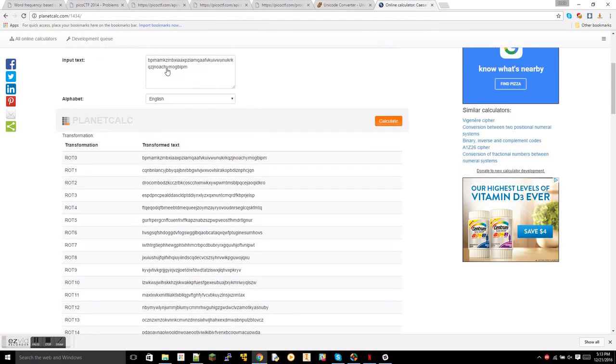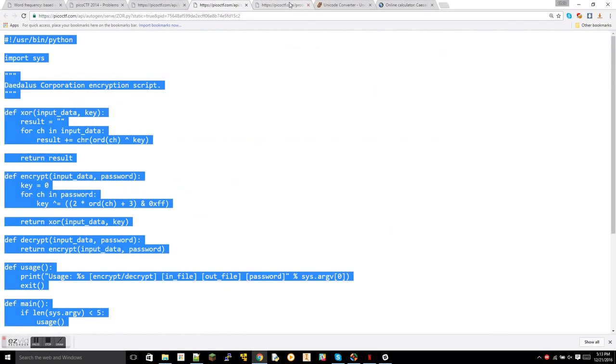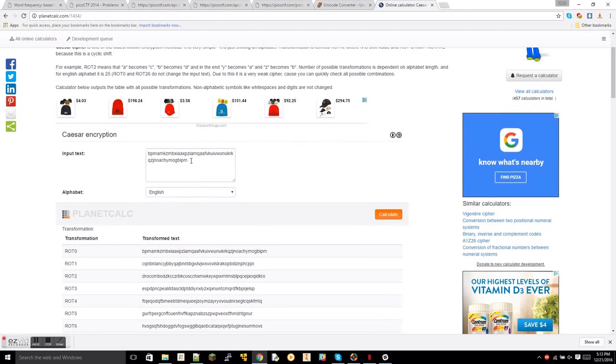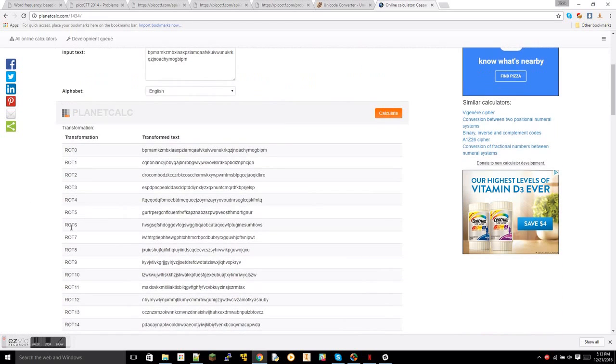What we can do is Google a Caesar cipher, and I found a really nice one here, and input our text, which I already did, but I'll do it again just in case. What's nice about this one is that it lists out the outcomes with each rotation.